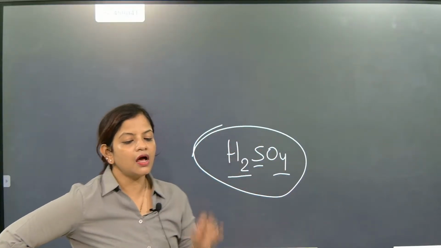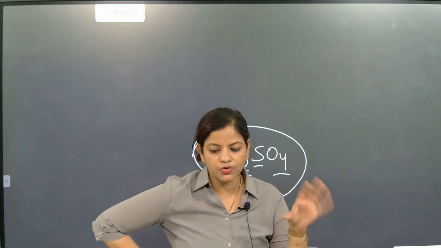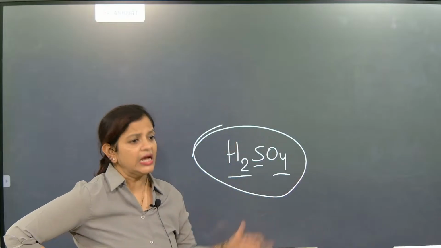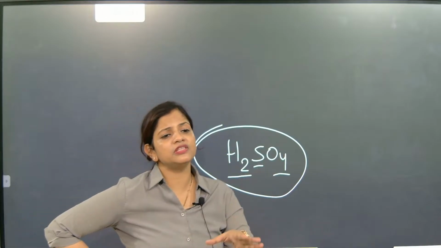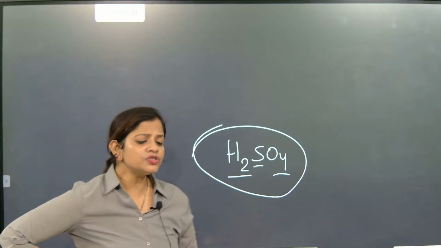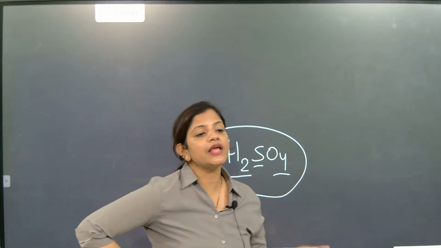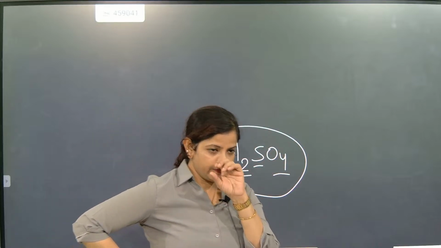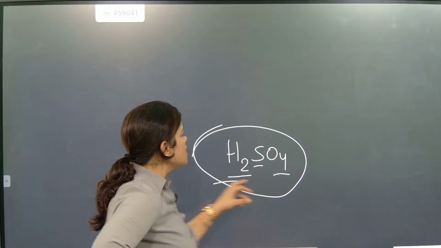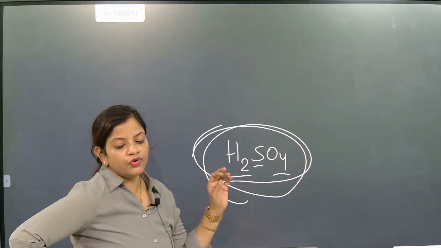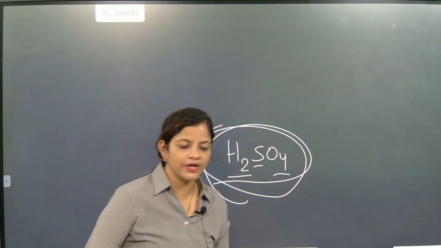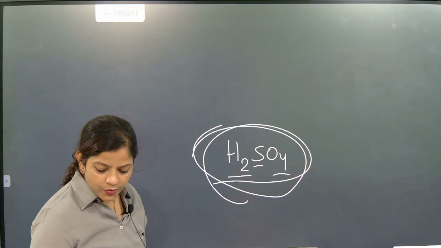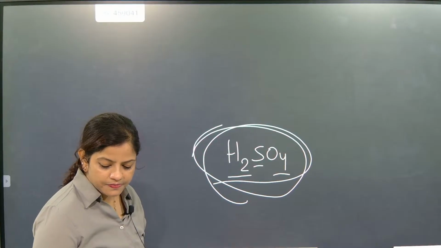No matter how many molecules of H2SO4, sulfuric acid, we take, the chemical composition remains the same. Understood? The mass involved in the reaction will also remain the same. So this is exactly H2SO4. I hope everybody has understood this. This is called definite proportion. Now we are going to check this one out.